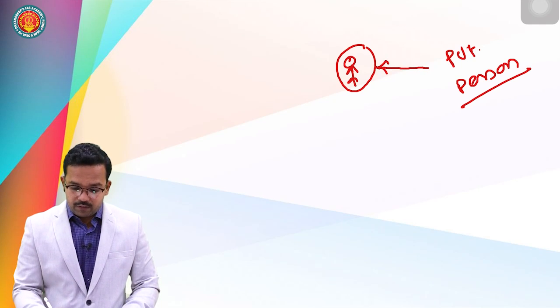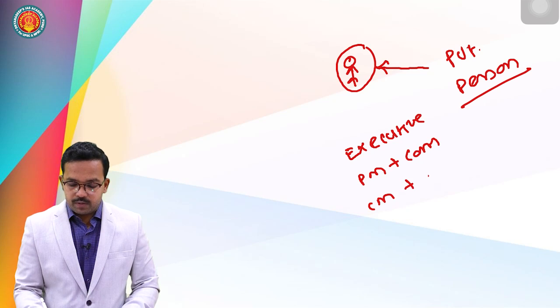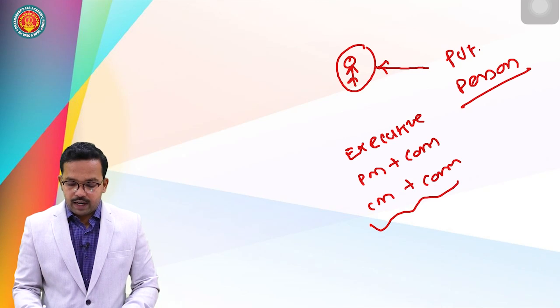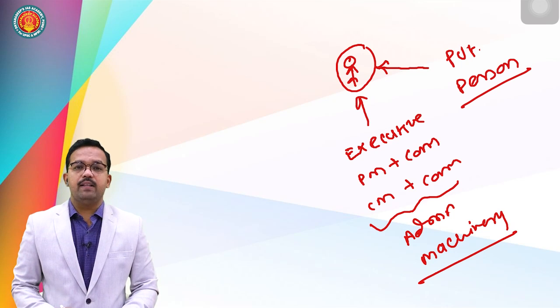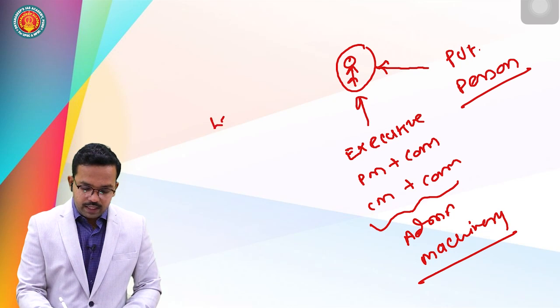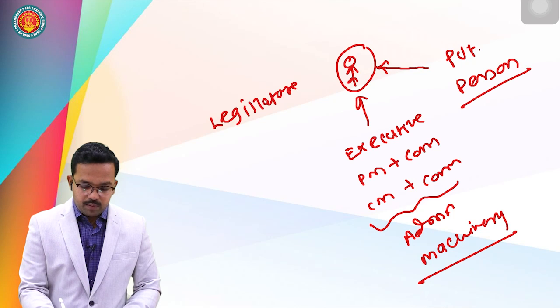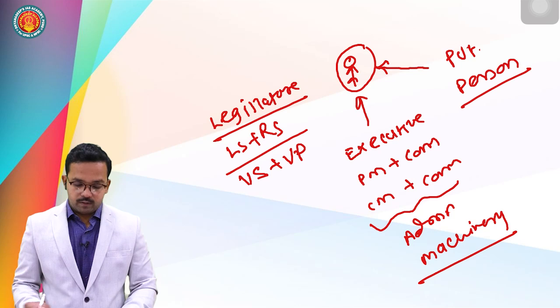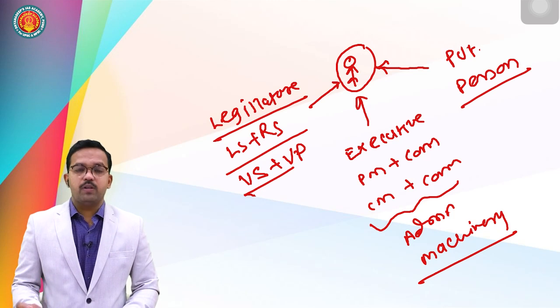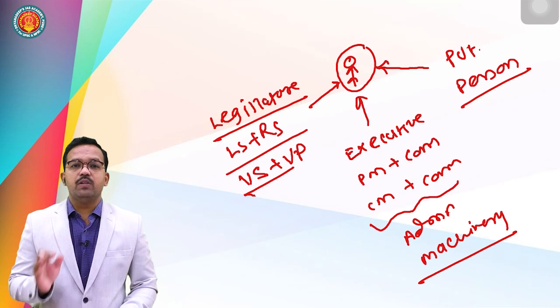This person has a threat from the executive. Who is the executive? Executive stands for Prime Minister plus Council of Ministers, Chief Minister plus Council of Ministers, and the entire administrative machinery running under them are a threat to this individual. This is the second threat. The third important threat is the legislature, right? That is Lok Sabha plus Rajya Sabha or Vidhan Sabha plus Vidhan Parishad or Legislative Council. So these are three important threats to the life and personal liberty of an individual.